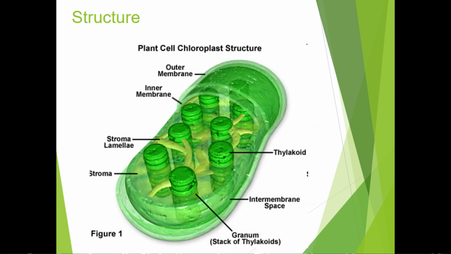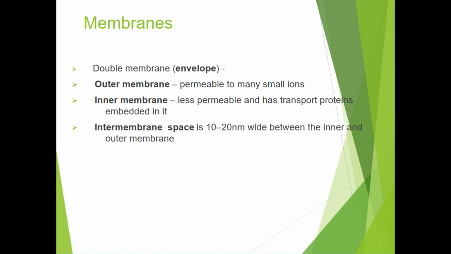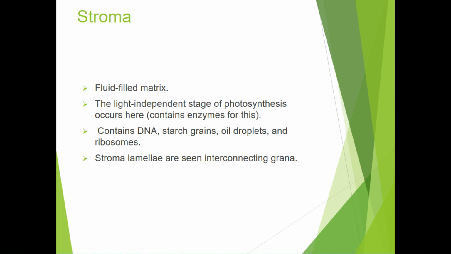So you can see clearly in the diagram the structure of the chloroplast, which is well defined. Coming to the structure of the chloroplast, each chloroplast is surrounded by a double membrane envelope. The outer membrane is permeable to many small ions, and the inner membrane is less permeable and has the capacity to transport proteins which are embedded within it. And within the two membranes is an intermembrane space which is 10 to 20 nanometers wide, and it is the space filled with fluid.